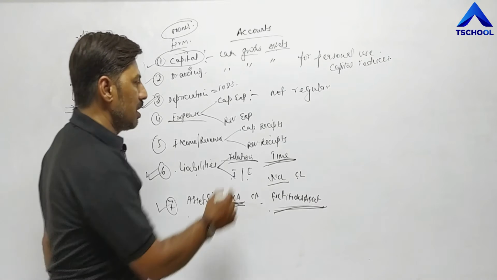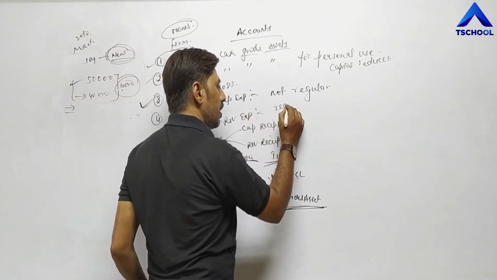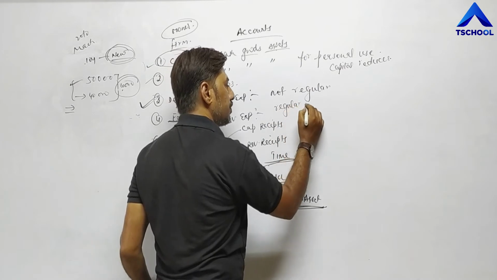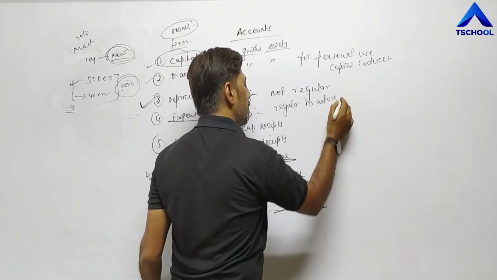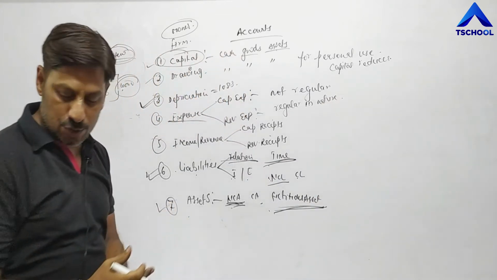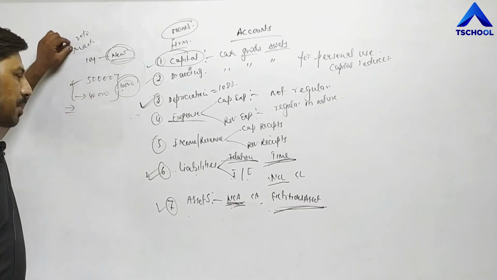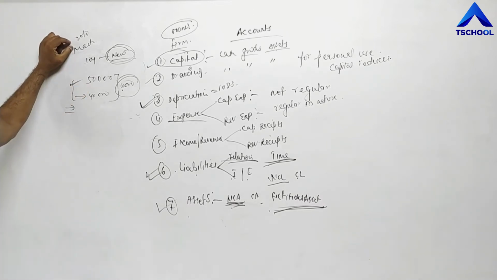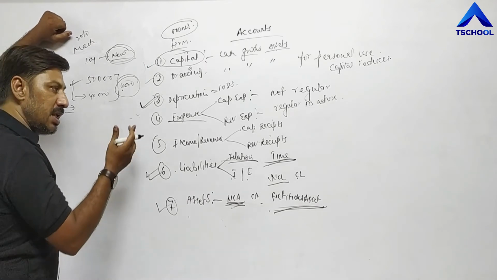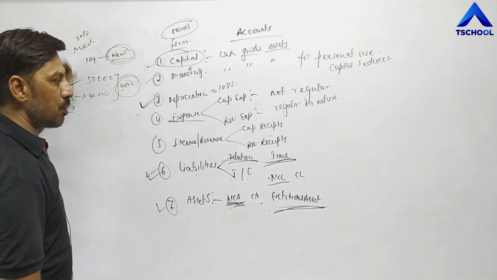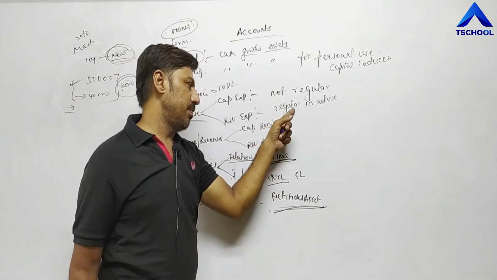Revenue expenditures are those expenditures which are regular in nature. For example, business units have to purchase raw materials regularly. Business has to make payment to employees in the form of salary regularly. Business has to spend money on electricity bills regularly. Such expenditures are regular in nature, and are essential for operating the business smoothly.